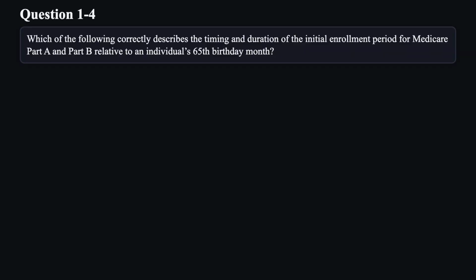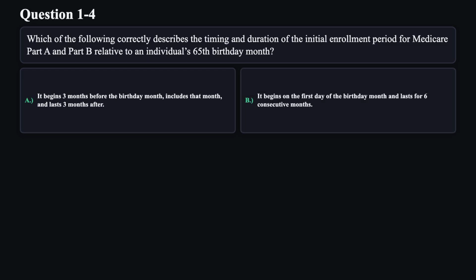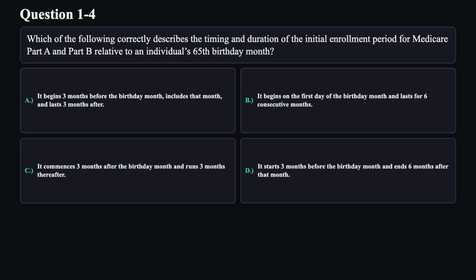Question 4. Which of the following correctly describes the timing and duration of the initial enrollment period for Medicare Part A and Part B relative to an individual's 65th birthday month? A. It begins 3 months before the birthday month, includes that month, and lasts 3 months after. B. It begins on the first day of the birthday month and lasts for 6 consecutive months. C. It commences 3 months after the birthday month and runs 3 months thereafter. D. It starts 3 months before the birthday month and ends 6 months after that month.